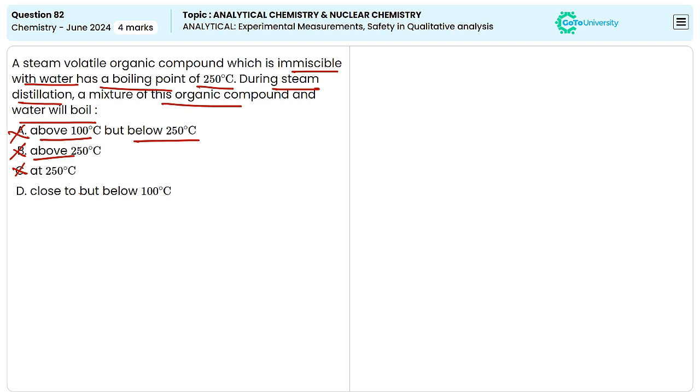The last option is given as the temperature which is close to but below 100 degrees Celsius. This is the correct answer. If one of the substances in a mixture is water and the other is a water insoluble substance, then the mixture will boil at a temperature which is close to but below 373 Kelvin or 100 degrees Celsius, which is the boiling point of water. So the correct answer is option D.